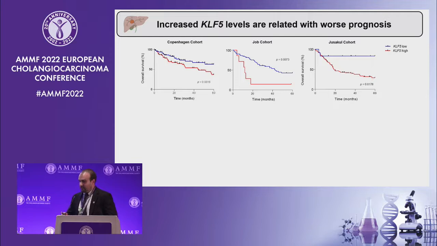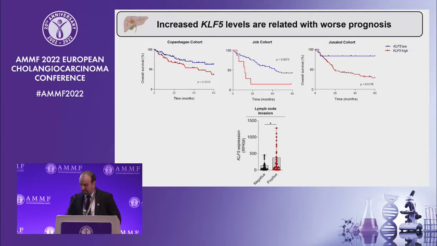As we can see here in these 3 cohorts, we observed that patients who displayed higher KLF5 expression levels displayed a worse overall survival, and importantly, the patients that presented a positive lymph node invasion displayed the highest KLF5 expression. With these results, we may conclude that KLF5 is actually also a prognostic factor in cholangiocarcinoma, being related with worse overall survival and with lymph node invasion, potentially related with metastases.